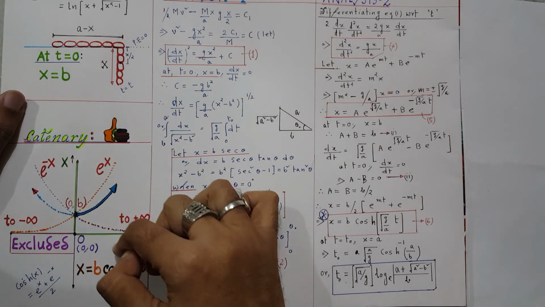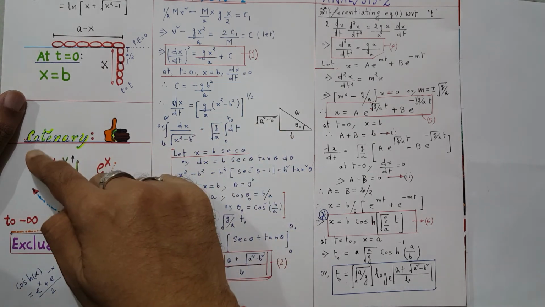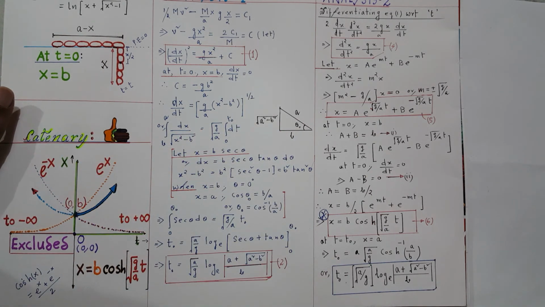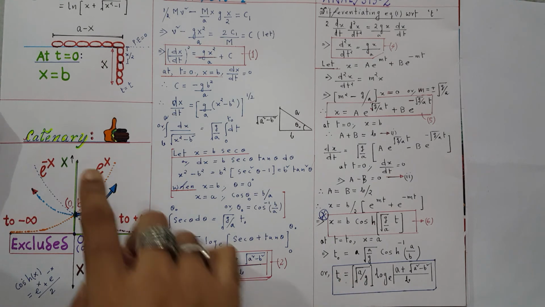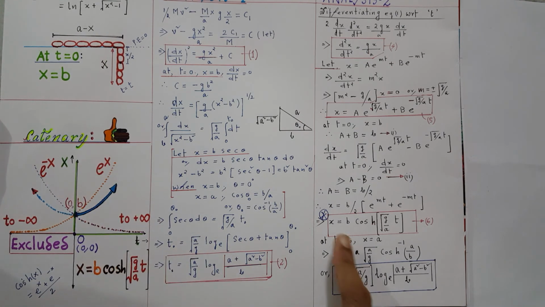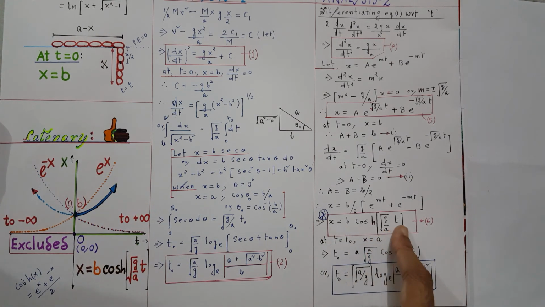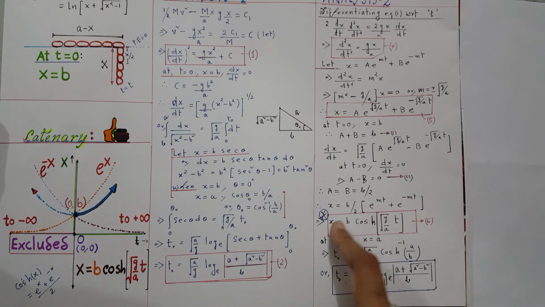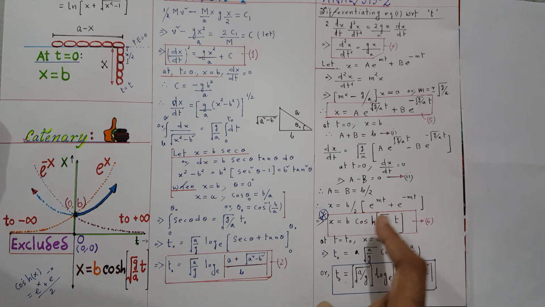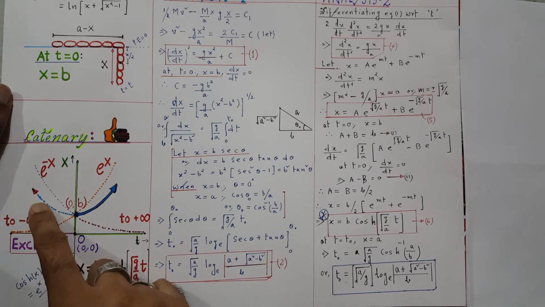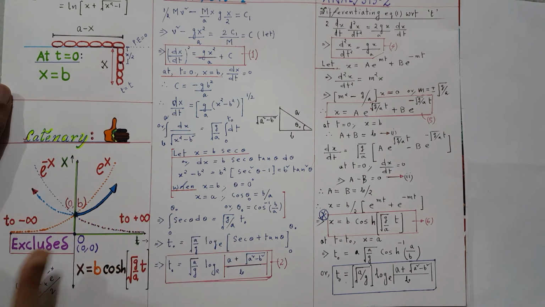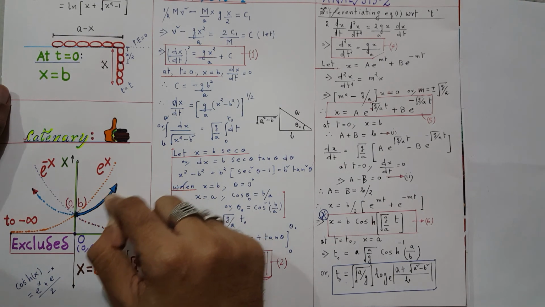Suppose you are plotting y versus x. This will be the e to the power x graph, and this will be the e to the power minus x graph. So it is the average of these two; every time it will pass through the average. If I plot a graph x versus t, as you can see, x is a hyperbolic function of time. So x depends on t by the cosh relation, and our graph will look like this. But we have to exclude this particular part. Why? Because time cannot be negative. So only this part of the graph survives.